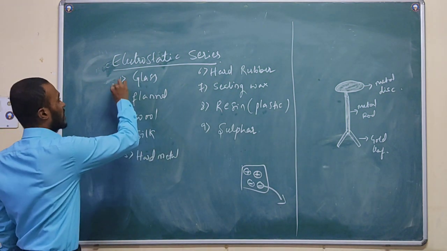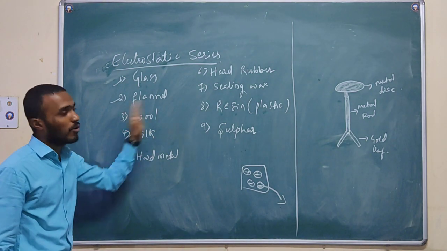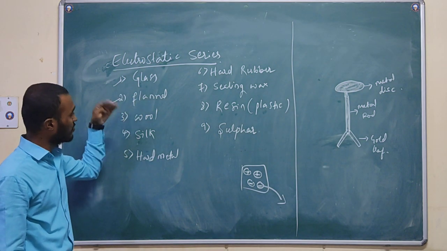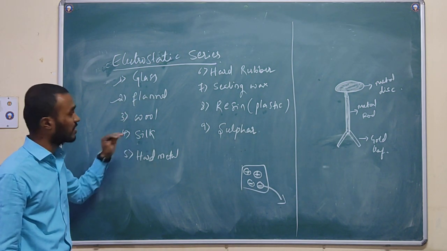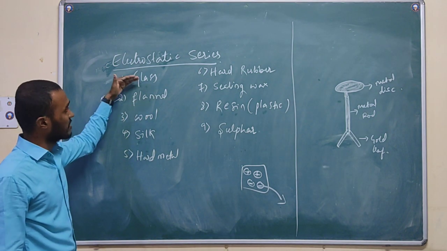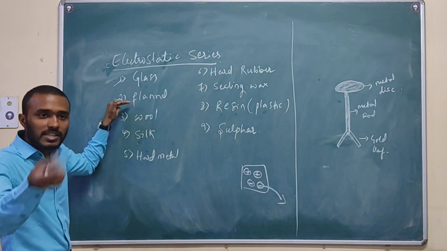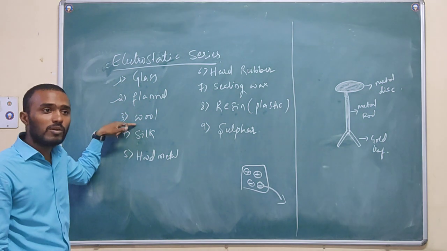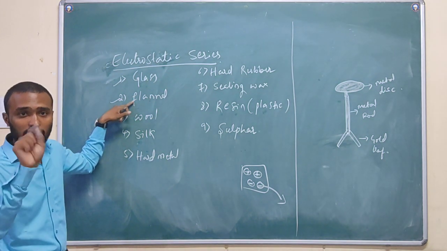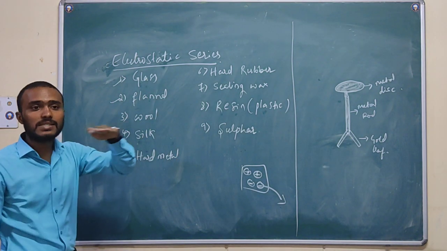Like that they have done all the trials with all the bodies. Flannel rubbed with the glass, flannel rubbed with the wool, flannel rubbed with the silk. By doing all this, flannel while rubbing with the glass becomes negative, and at the same time flannel while rubbing with the wool becomes positive. This is what they got experimentally. So flannel they gave the name second in the series.